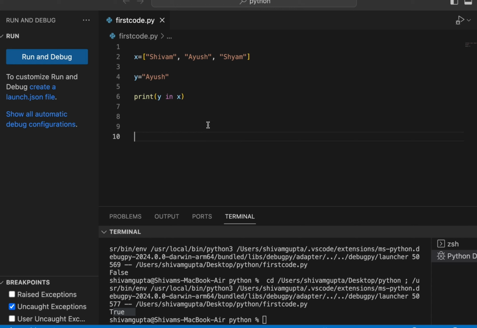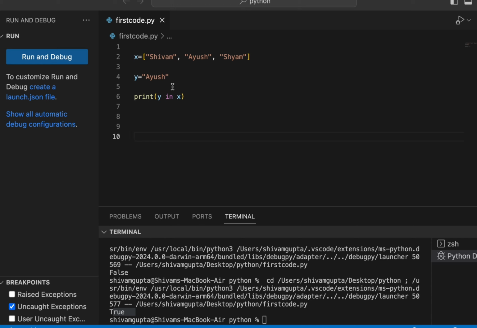The membership operator will tell why this operator is named membership. I'm not keeping a logic for why it is exactly called a membership operator, but I'm making it easy for you all to learn, and you don't need to remember what a membership operator is and everything.